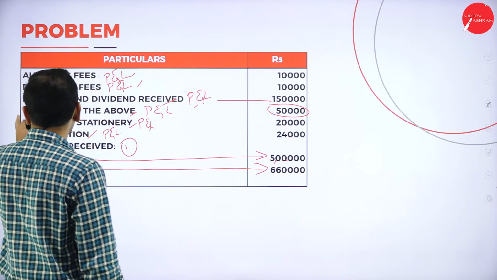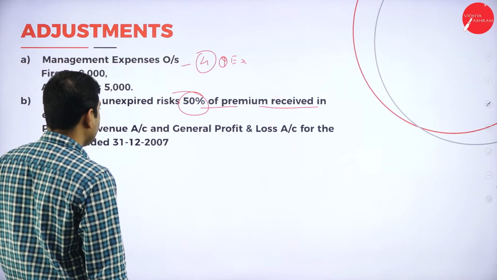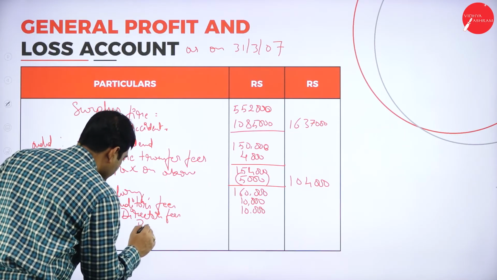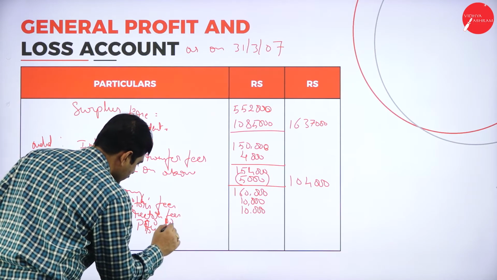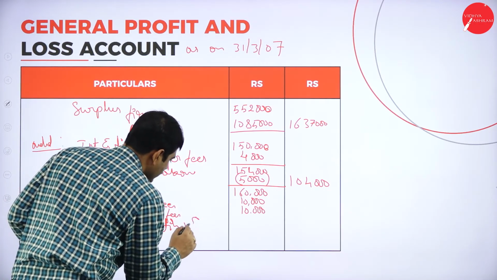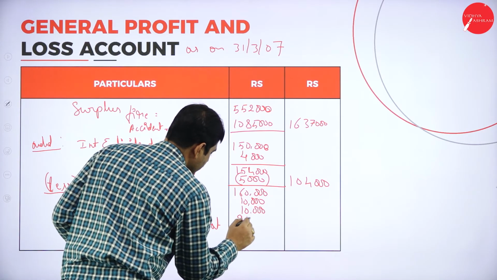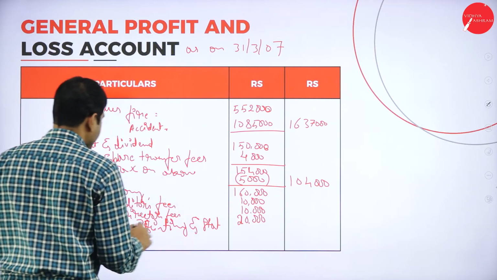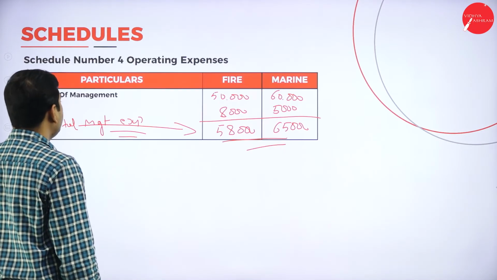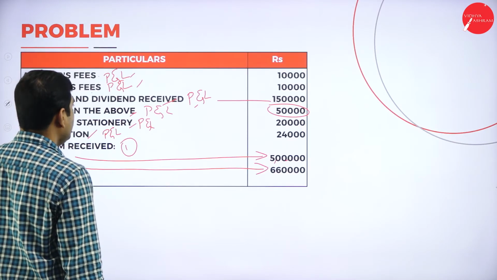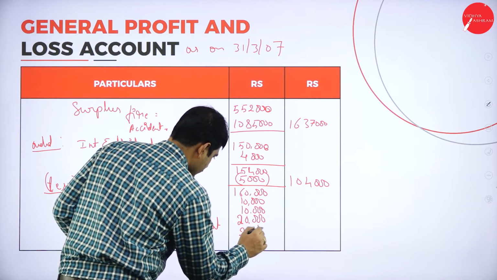Now what is the next point? So we have tax paid is over. Printing and stationery 20,000. Depreciation 24,000. Next one, last one, depreciation 24,000.